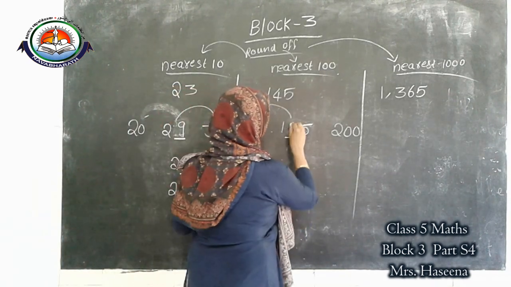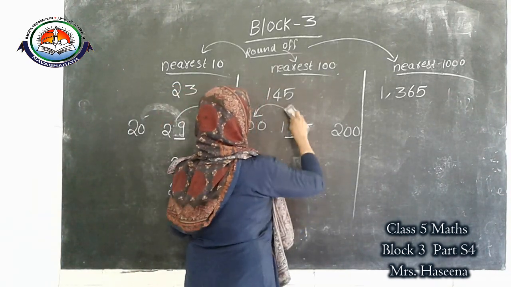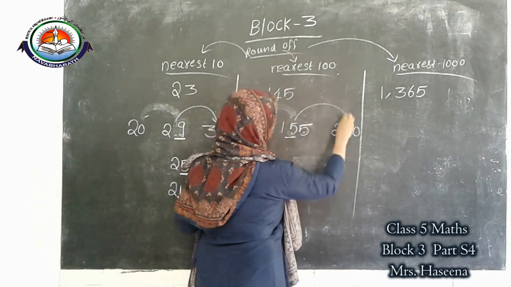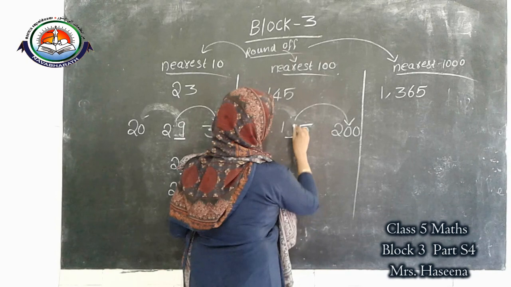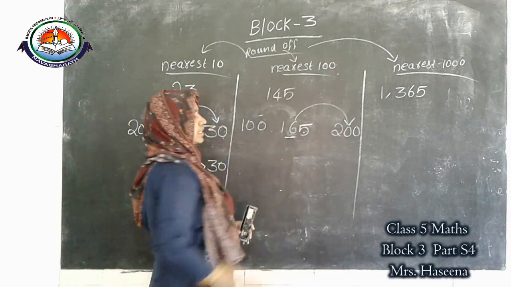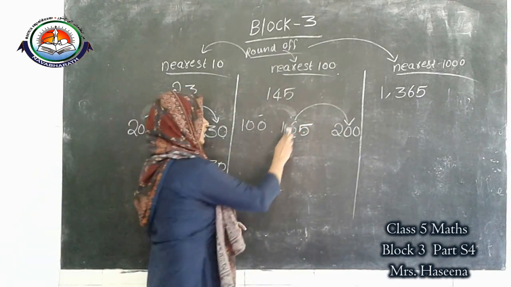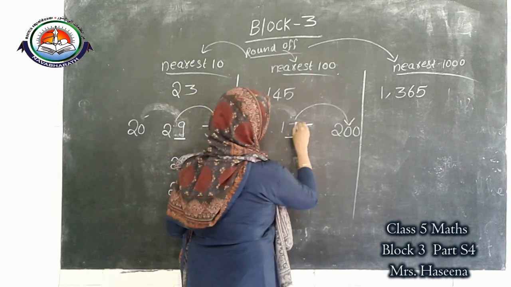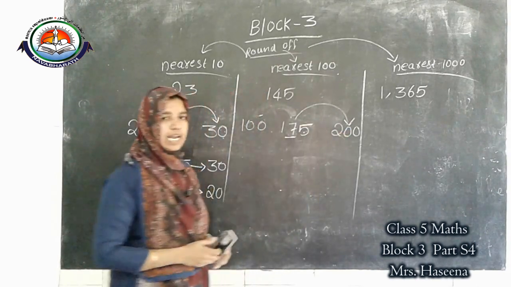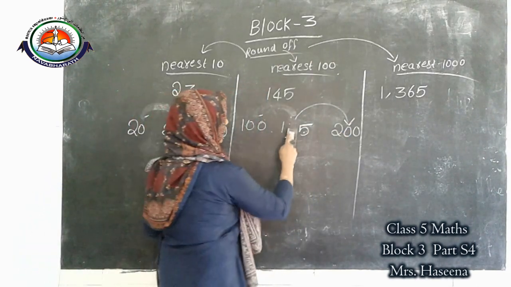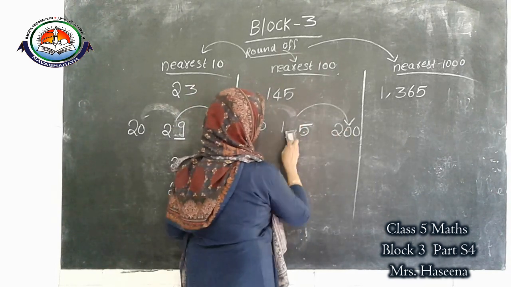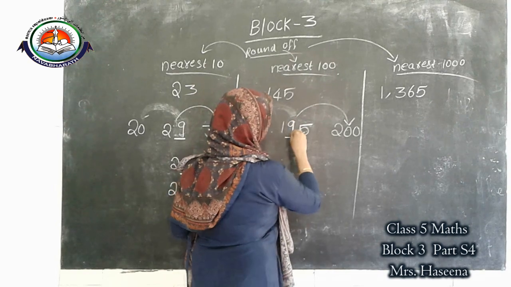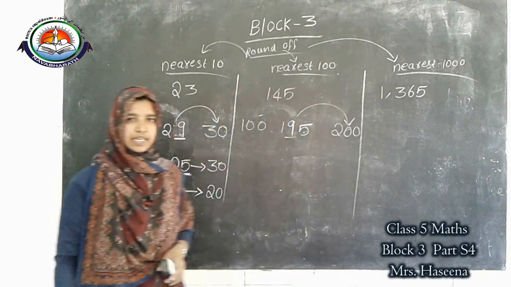Here 5 means this is the answer. Okay. Here 6, here 7, here 8, here 9 means this is the answer.